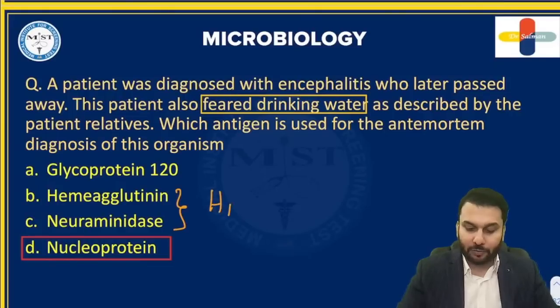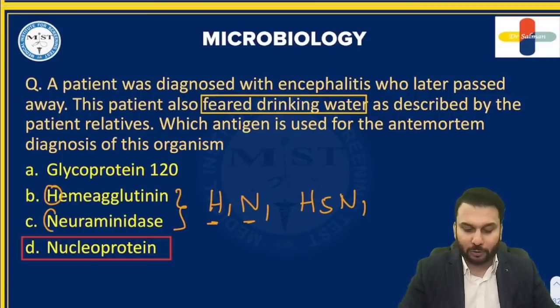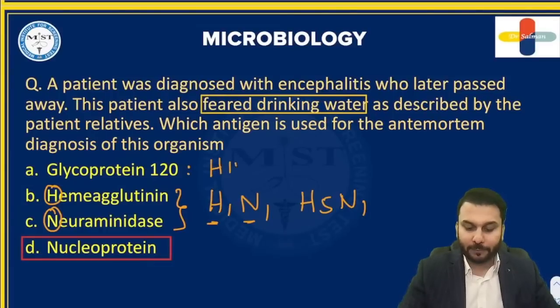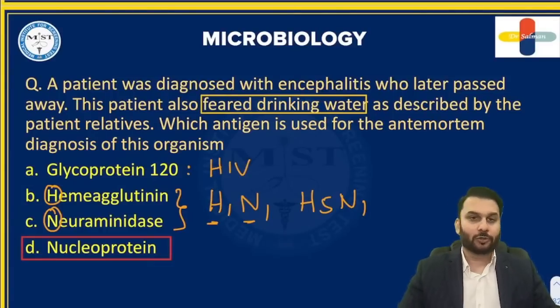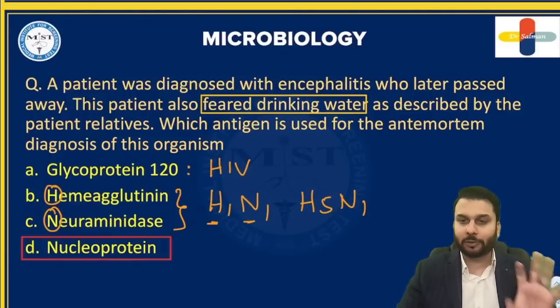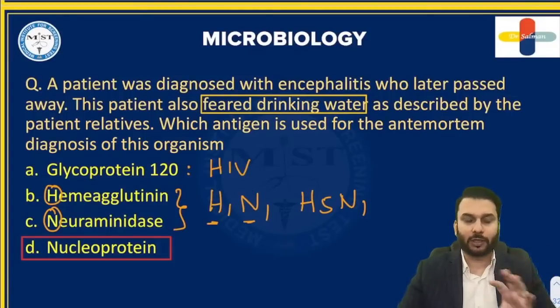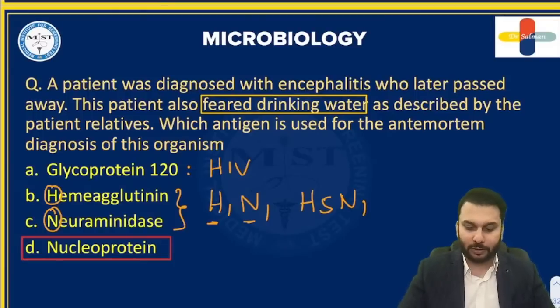So, for example, H1N1, H5N1, these numbers, swine flu, bird flu, these H and N stand for hemagglutinin and neuraminidase. So they are not from this virus, obviously, they are from the influenza virus. And GP120 is the antigen of HIV virus, right? So the correct answer to this is going to be nucleoprotein. And guys, by the way, rabies is again quite a frequently tested topic. You should definitely revise the entire things we studied in the classroom, right? So that's about that.